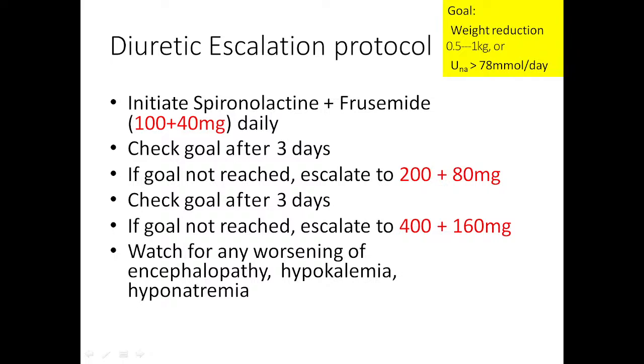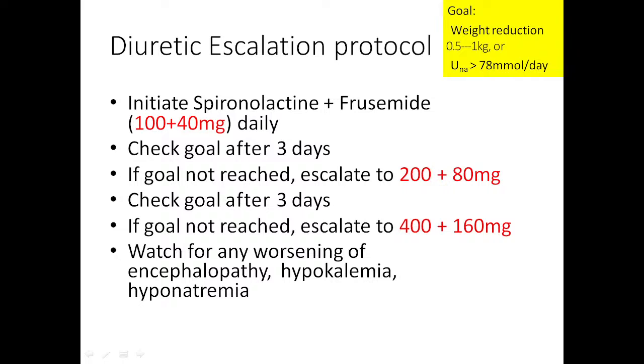Okay, because the patient is having peripheral edema and ascites, after diuresis his weight will decrease. Okay, so you have to target this goal, at least 1 kg weight loss should be there, and you can go up to 400 and 160 milligram. The maximum dose of spironolactone is 400 milligram and the maximum dose of furosemide is 160 milligram. But most of the time we cannot go up to this much because the patient will have side effects. What are the side effects of diuretics, spironolactone and furosemide?